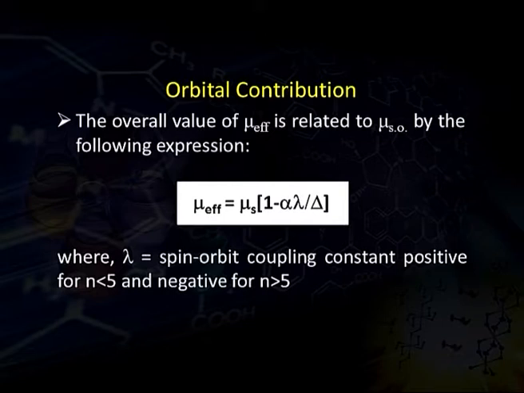If n is up to 5, the spin orbit coupling would be maximum. If the number of electrons is greater than 5, the probability of remaining unpaired goes on decreasing as the number of electrons increases, and they easily get paired up. So this constant is positive for n less than 5 and negative for n greater than 5.